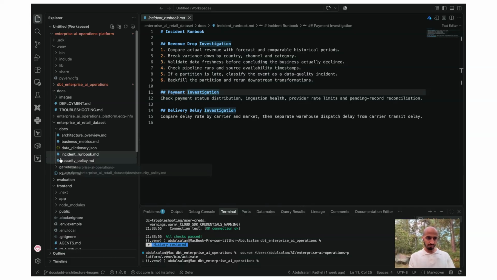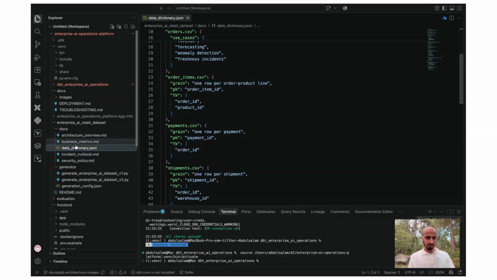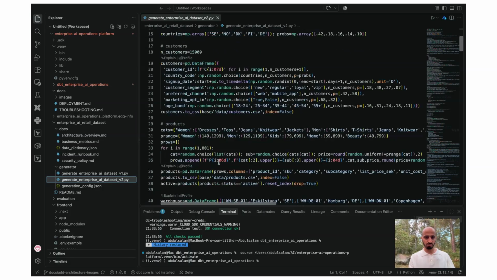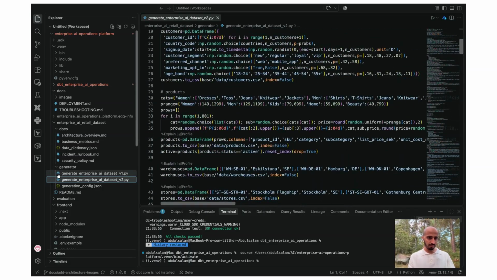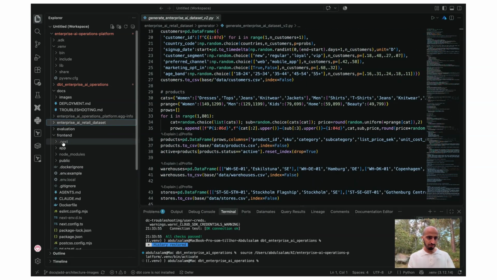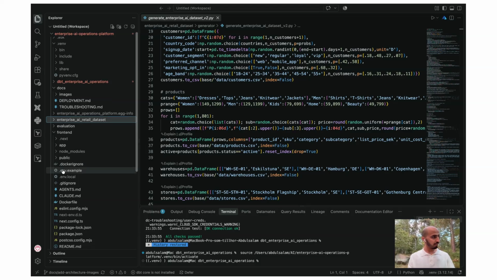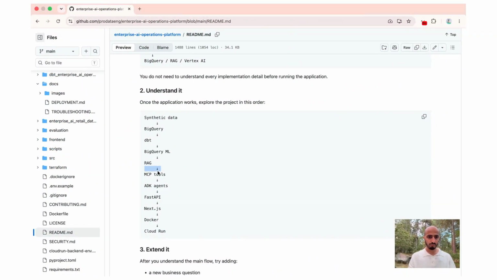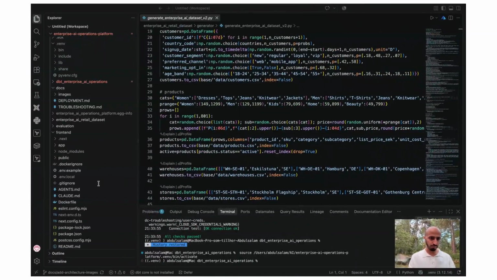First we have RAGs. We have many other things like the MCPs as well. I'm going to show you this. Before that, this is the generator file that generated the data. You can use it to generate the data as well. So, yeah, I think we are good here. The last thing is the MCPs, and we have two parts to cover, and then we are done for this video. So the second part, which is here, the MCP tools. Let me show you the MCP tools that we have.